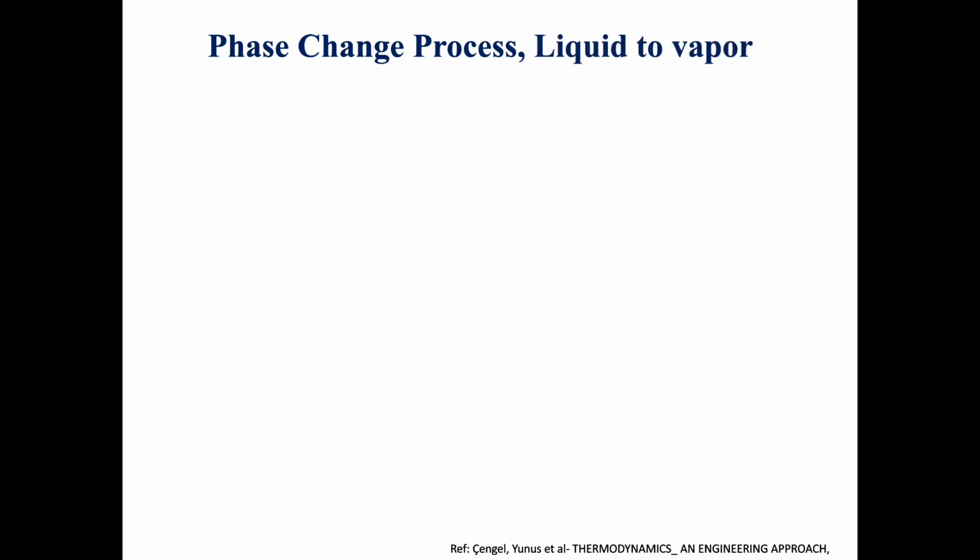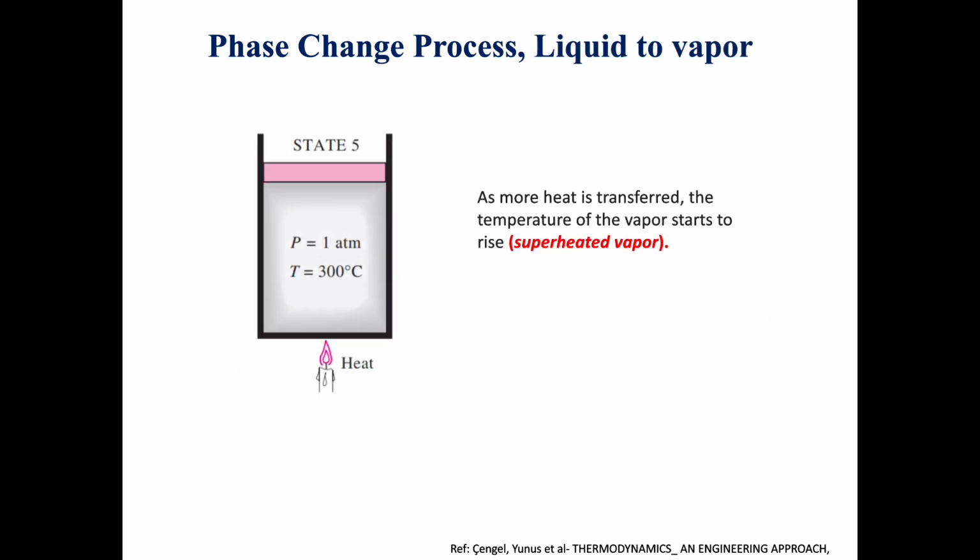So in the fifth state, as more heat is transferred, the temperature of the vapor starts to rise. So here we will increase the temperature till it becomes 300 degrees Celsius. So the pressure will be constant as we said before. Then the vapor will be called superheated vapor. As more heat is transferred, the temperature of the vapor starts to rise.